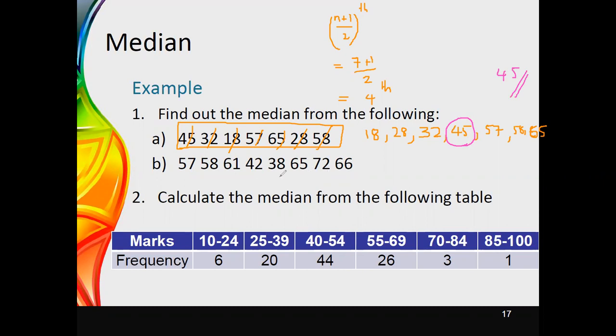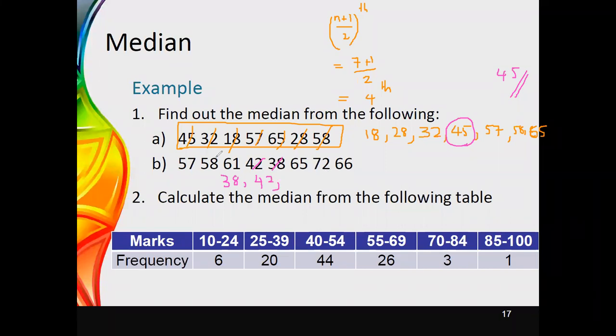Now in the second data set also, you can apply the same method. First of all, before applying the equation, you need to rearrange the data set. Therefore, if you rearrange it, you get 38 as the first value, then 42 is the next highest value.